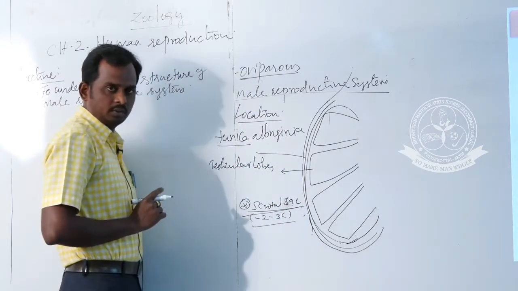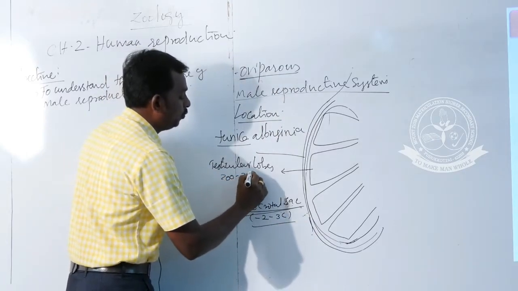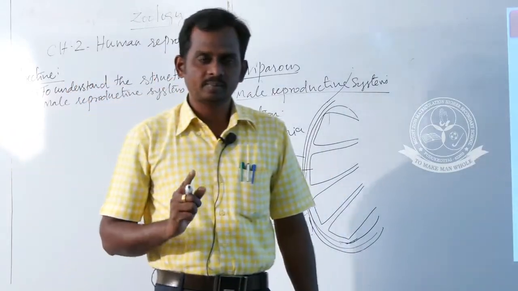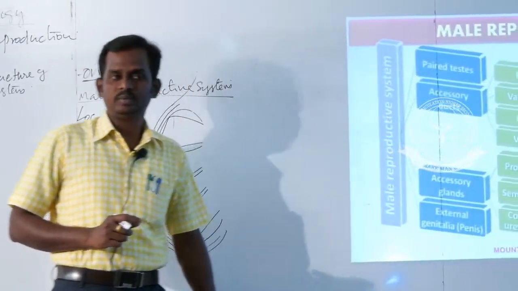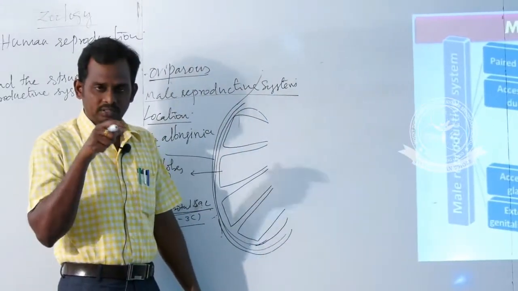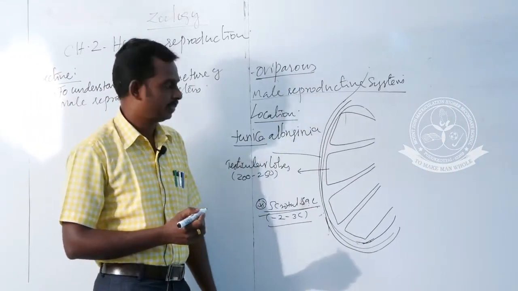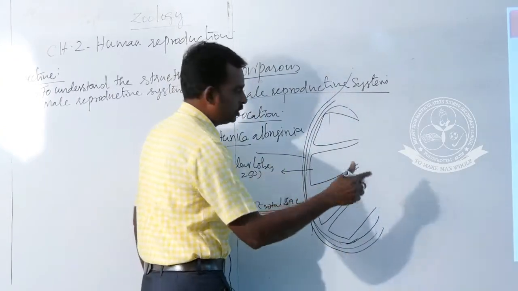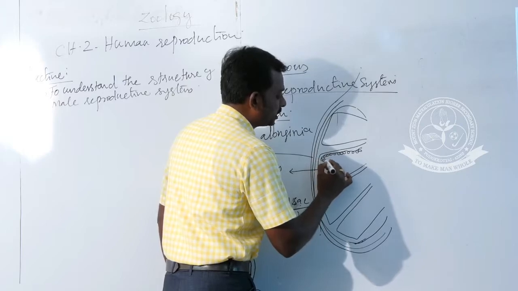There are two testes in a human being, so both testes contain around 500 testicular lobes, and these testicular lobes contain a coiled tubule structure.